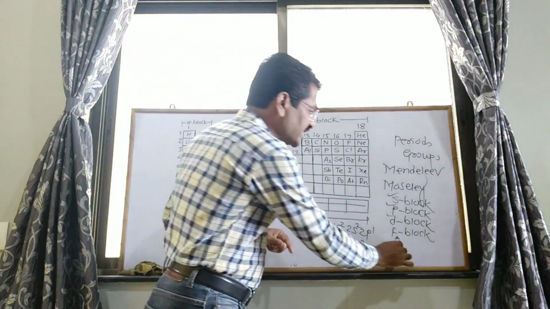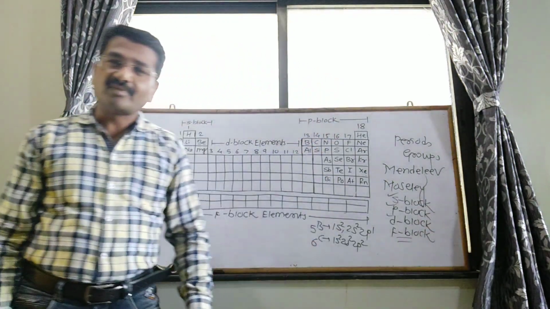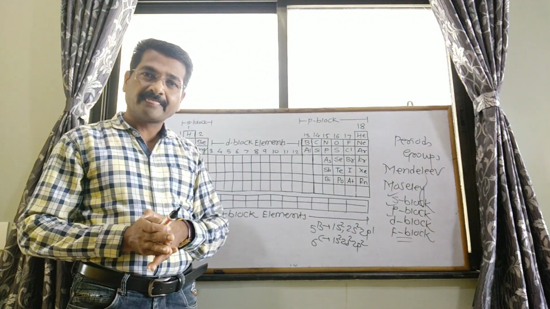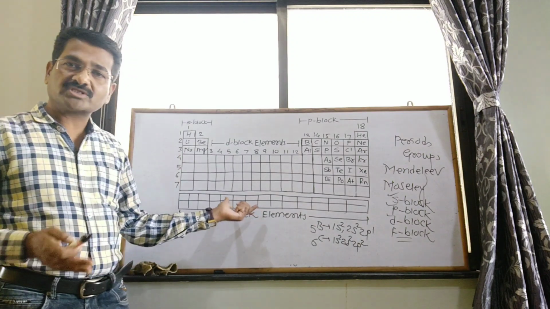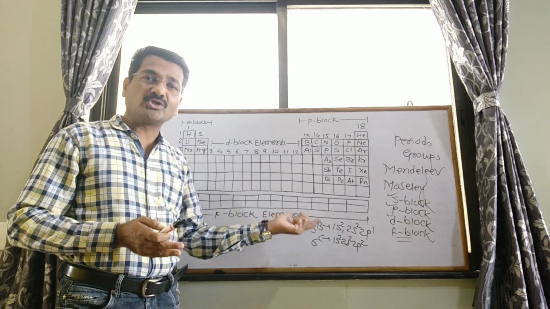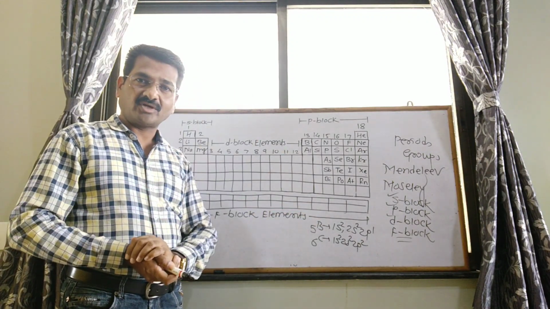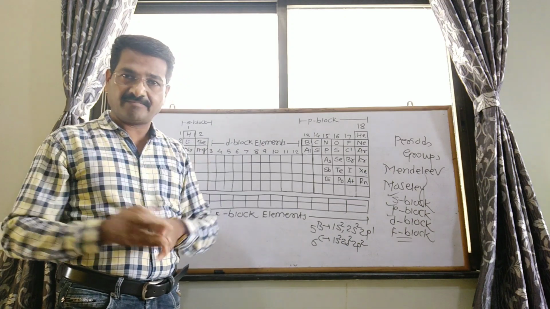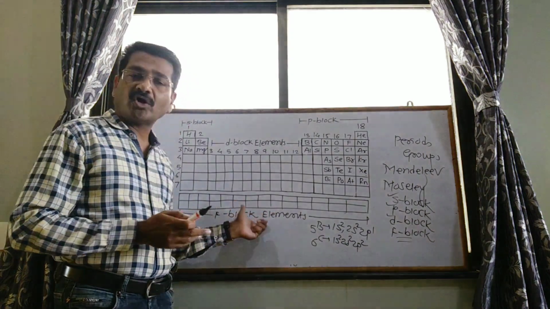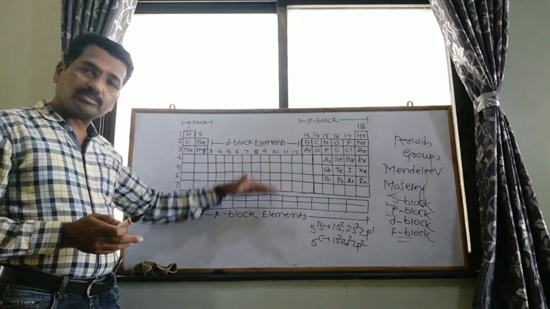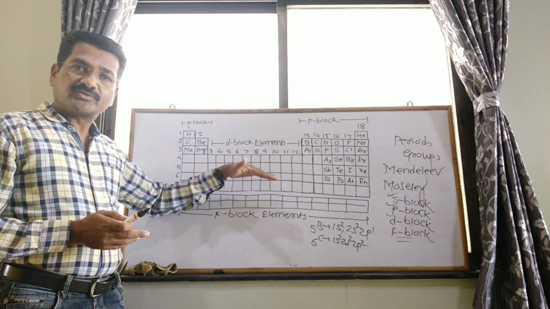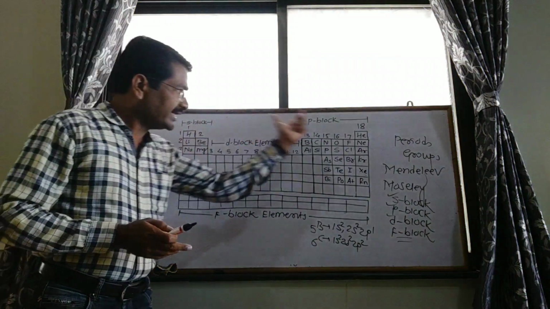And the last is the f block elements. What about the f block elements? The elements in which the outermost or valence electrons enter into the f orbital of the pre-penultimate shell are called f block elements. These elements are located below the periodic table. Actually, these elements cannot be accommodated in the main periodic table.